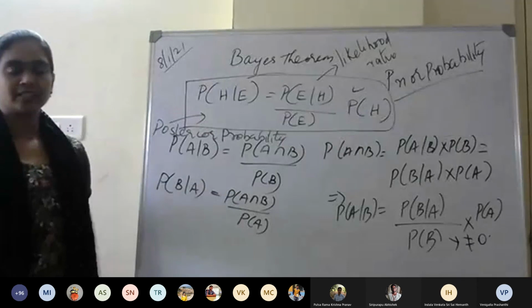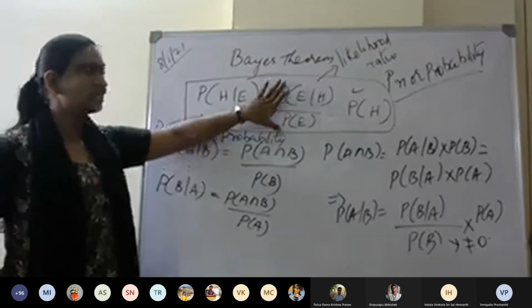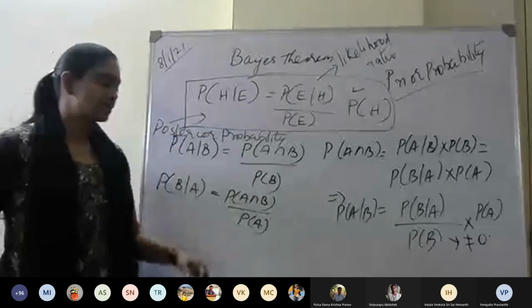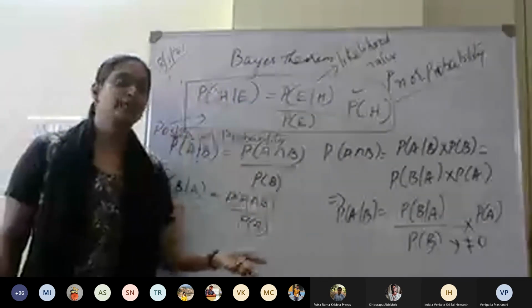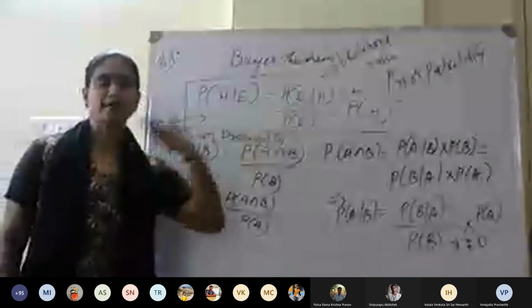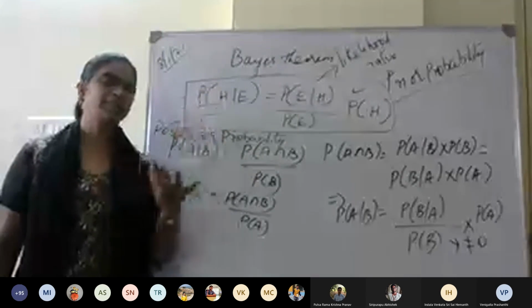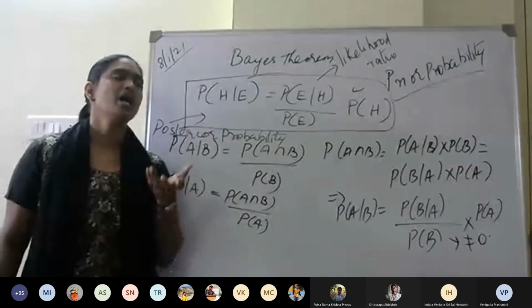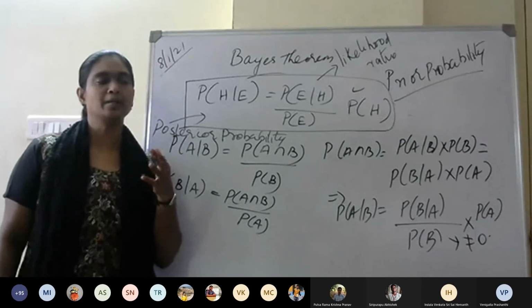I will give one example for this likelihood ratio part. For example, you have your favorite football team or cricket team, and you have a record of all their past matches.